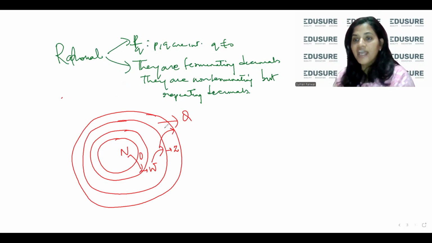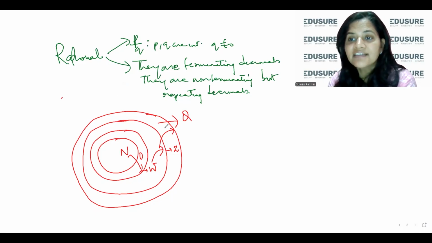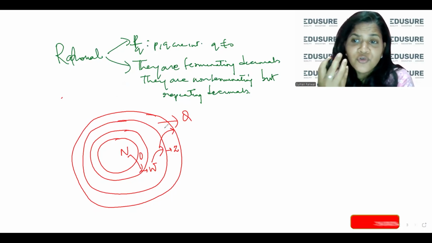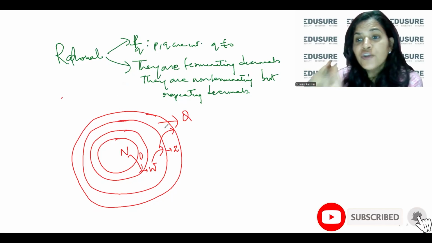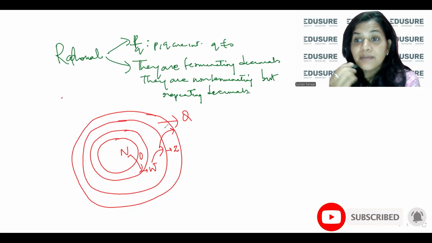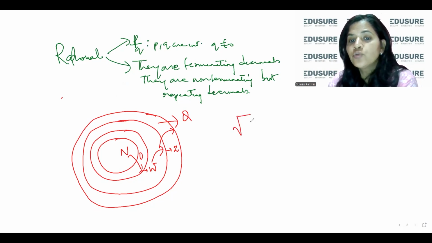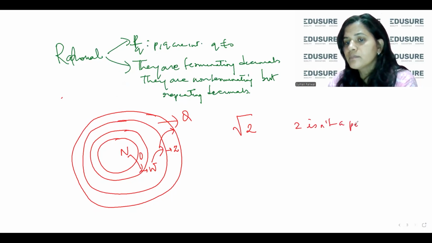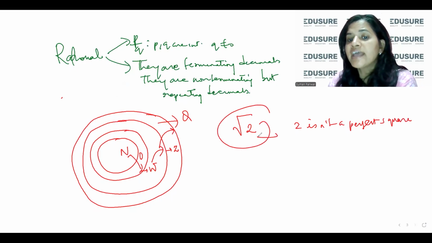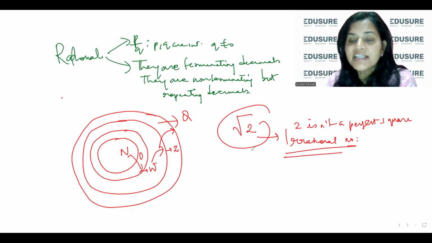Then the next thing that attacks us is, do we have a number which is not in this category, which is something else? Yes. Numbers like root 2, where 2 is not a perfect square, are irrational numbers because they are not under the category of rational numbers. Why is this an irrational number?